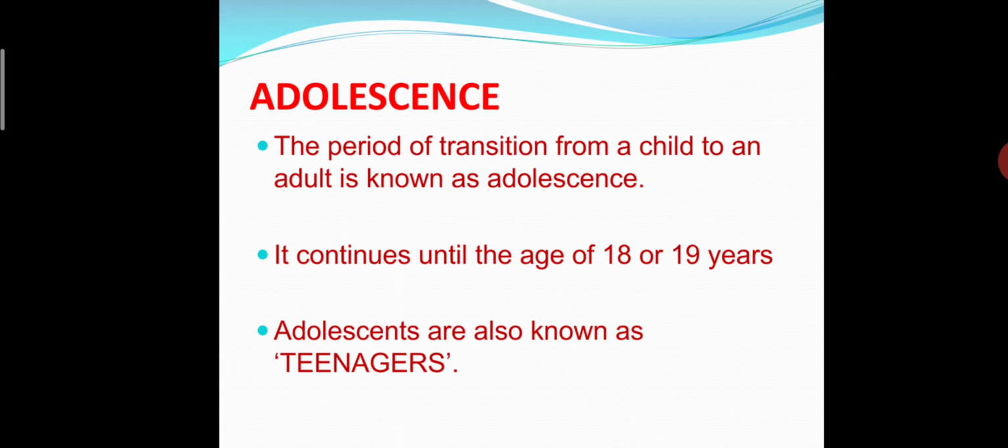Let's see. Our first topic is adolescence. First of all, we should know what adolescence is. Students, we all know that during adolescence endocrine glands produce hormones that cause changes in our body, and these changes mark the beginning of the body's journey to become an adult.